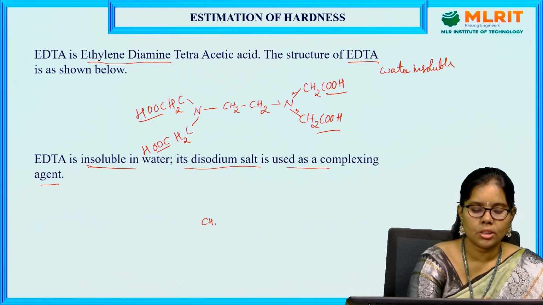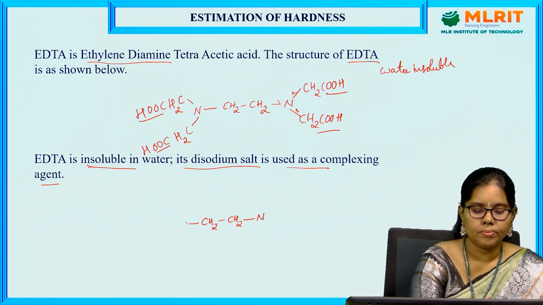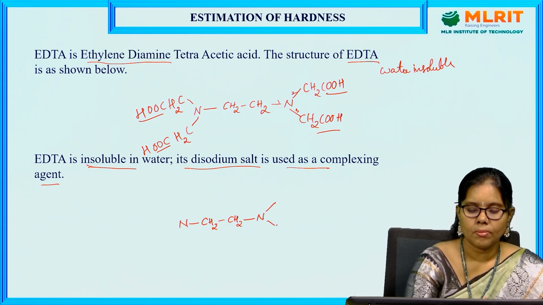Let us see the structure. CH2, CH2. In the place of H+ ions, we are going to put sodium ions.